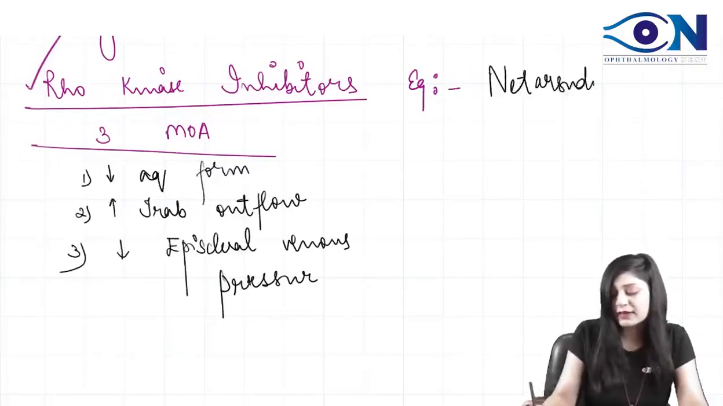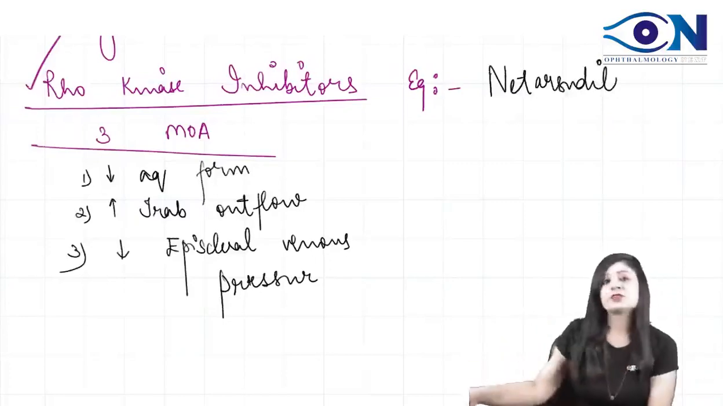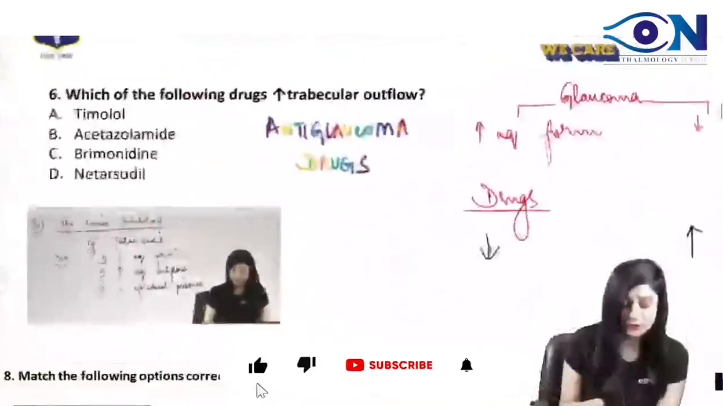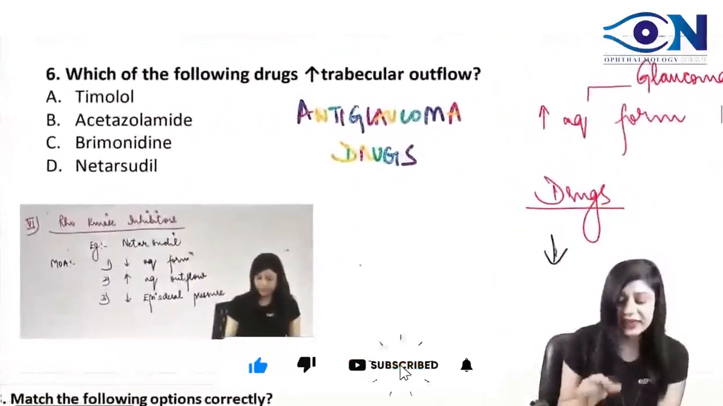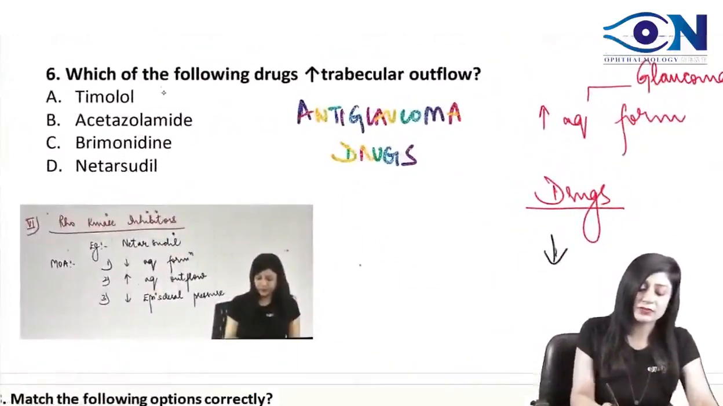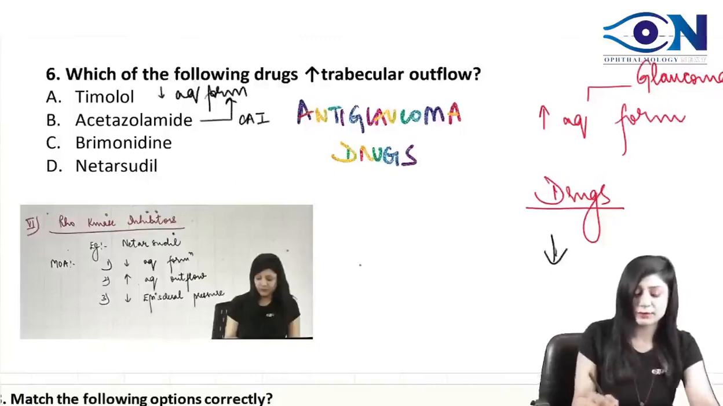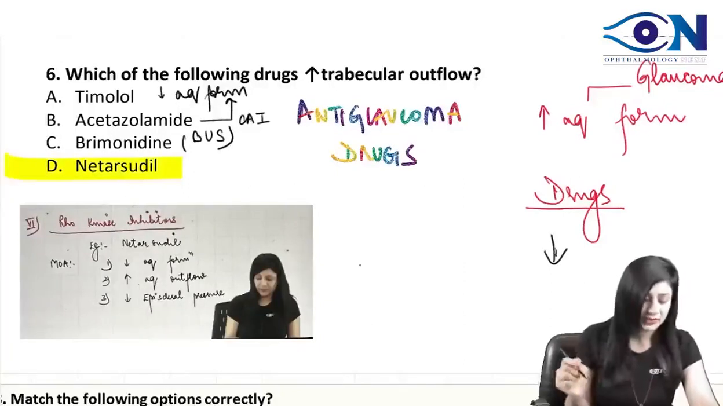And anybody who can tell the side effect of netarsudil? If you look at the question, which of the following drugs is acting by increasing the trabecular outflow? Timolol is a beta blocker, so this will decrease the aqueous formation, right? Then acetazolamide is a carbonic anhydrase inhibitor. This will also decrease the aqueous formation. Brimonidine is BUS, uveoscleral. Therefore, the answer is netarsudil.